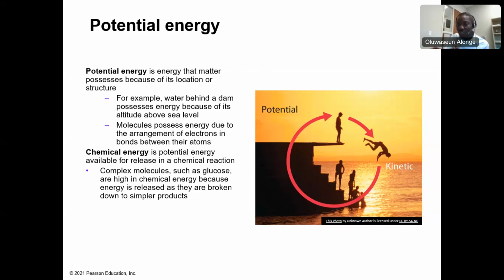Right? So energy in motion is kinetic energy. When some elements are in reactions, they are moving together during a state of entropy, that will be kinetic energy. But when they are just bound together, that will be potential energy. So complex molecules such as glucose are high in chemical energy because energy is released as they are broken down into simpler products. So at the time before they are broken down, we have potential energy. In the process of breaking down, they have kinetic energy.